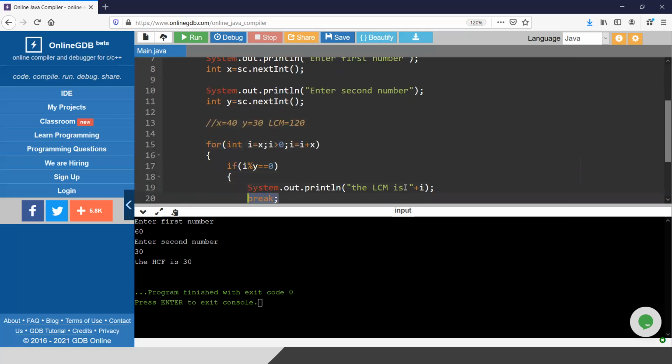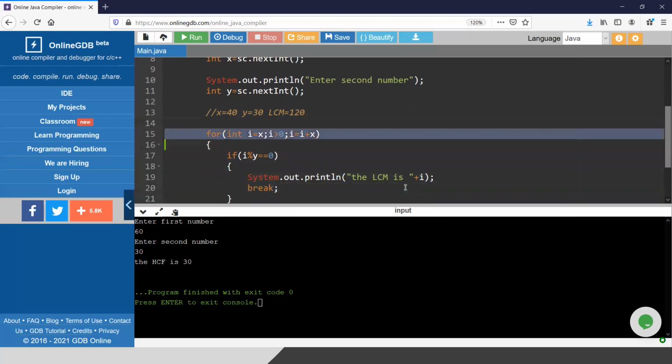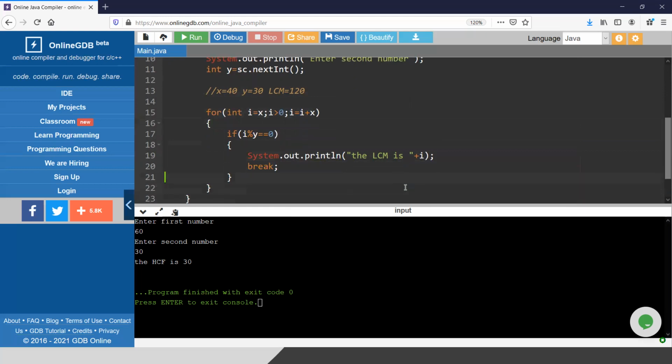If compiler executes this line, the for loop will be stopped. I will explain the benefits of break in some other chapter. But for the time being, you can remember that if you press break, the for loop will be ended. That's all. So the first value of i is 40.